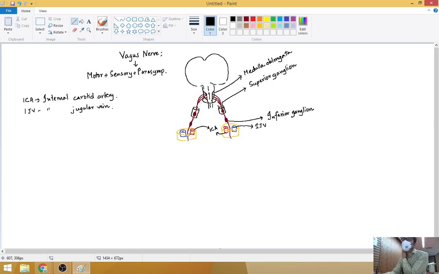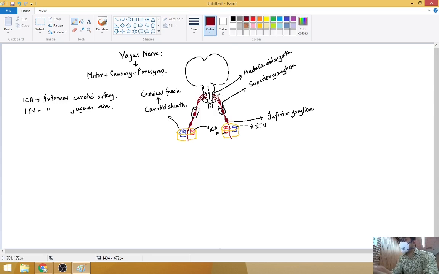Okay, till now these three structures, the vagus, this vein and the artery, are covered by this sheath, and this sheath is known as the carotid sheath. This sheath is derived from the deep fascia of the neck, which is known as the cervical fascia. So we will see the cervical fascia in the successive classes.